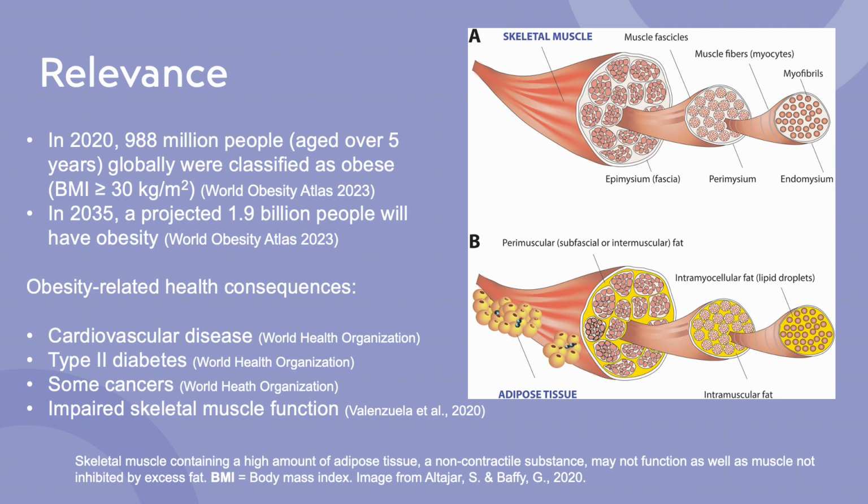As you can see in the figure on the right, when you have a lot of excess adipose tissue, as shown in Part B, it can surround all of the little myofibrils within the muscle fiber, and therefore that leads to an increase in a non-contractile substance because adipose tissue does not have contractile proteins in it, and therefore it can lead to the muscle producing less force. So it's theorized that muscle that is abundant in adipose tissue may not function as well as muscle not inhibited by excess fat.